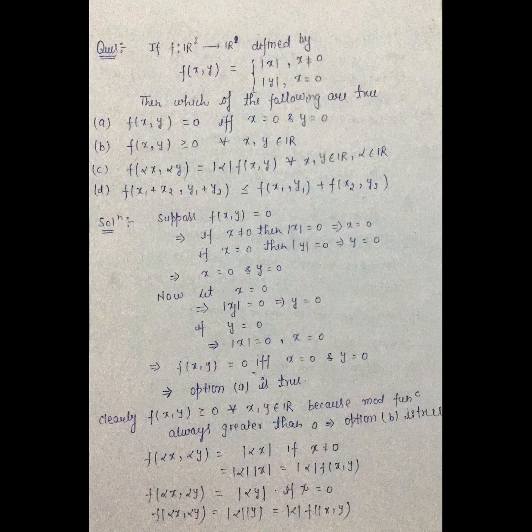Clearly f(x, y) ≥ 0 for all (x, y) ∈ R², because the mod function is always non-negative. This implies option B is also true. For option C, we will take f(αx, αy) = |αx| if x is non-zero. This implies |α| |x|, which is equal to |α| f(x, y). And if x = 0, we will get |αy|, which is equal to |α| |y|, which is equal to |α| f(x, y). This implies option C is also true.